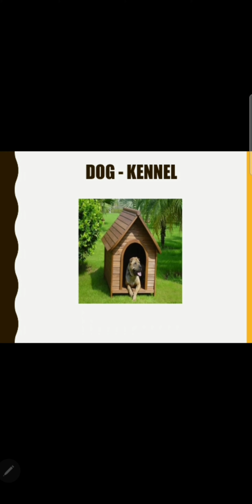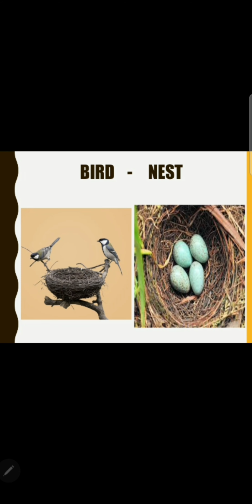Now this is a dog kennel. As you can see, it's a very small hut-type wooden structure, and the dog is inside the kennel. इसको हम kennel बोलते हैं, and the dog here is living inside the kennel. So एक dog के घर को हम क्या बोलेंगे? Kennel.